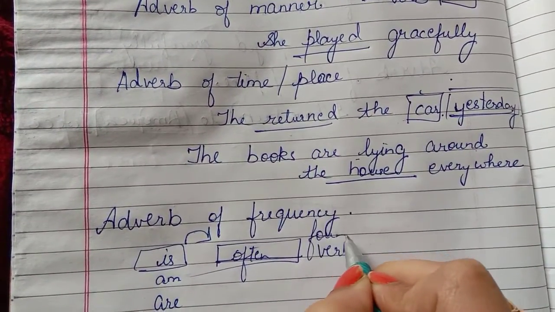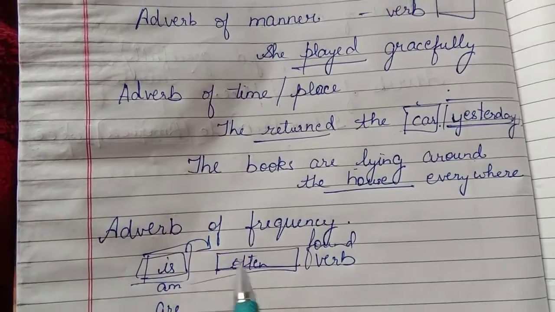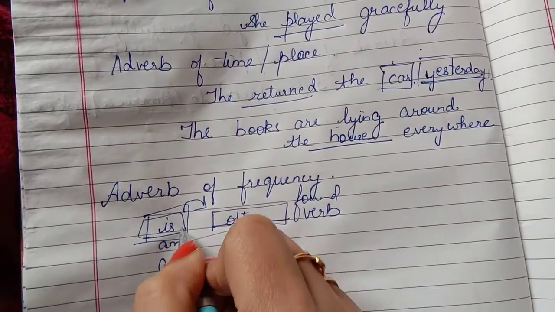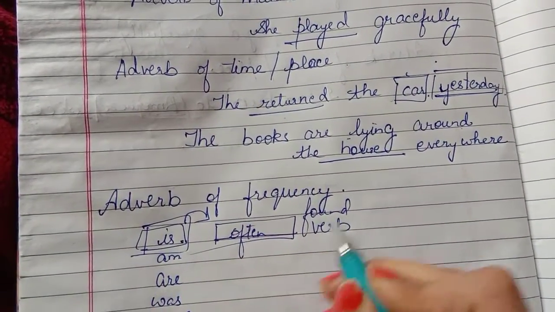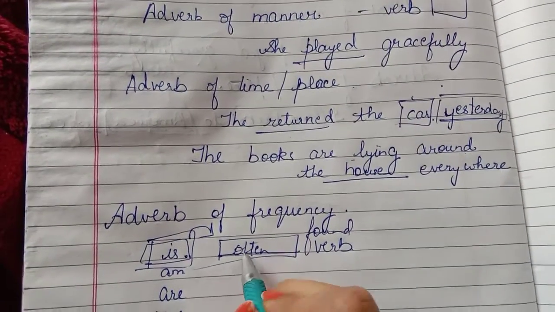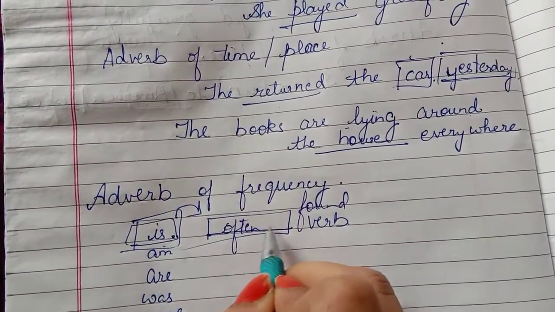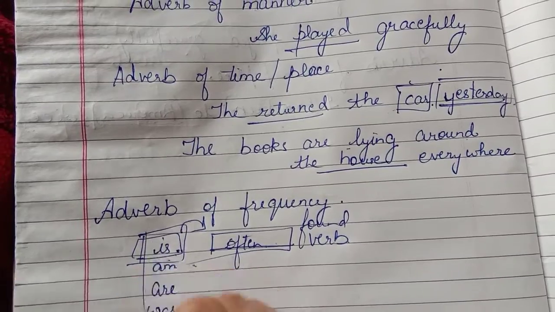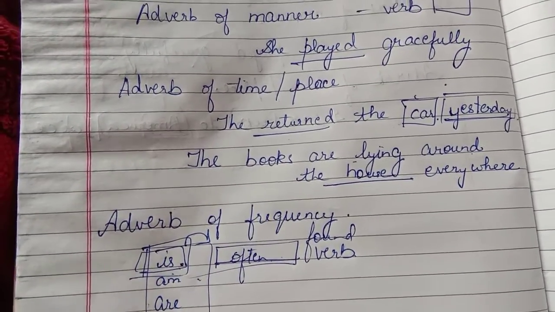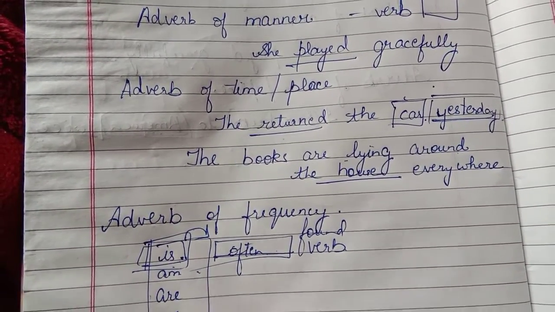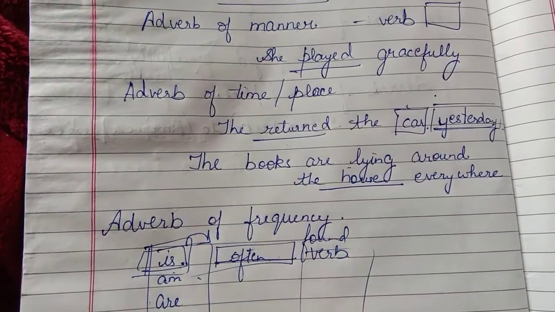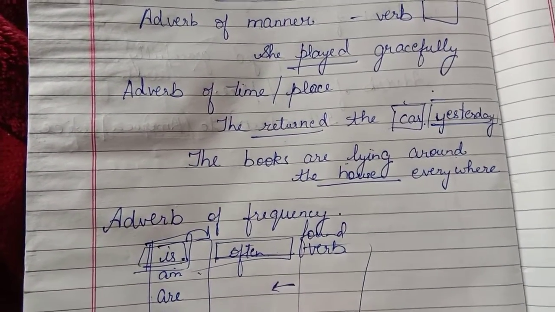Found is the main verb and is is the helping verb. So whenever there is a primary auxiliary verb or a helping verb and the main verb in the sentence, then the adverb of frequency will come in between them. And if there is only a helping verb, then the adverb of frequency will come after it. And if there is only a main verb, then the adverb of frequency will come before it.